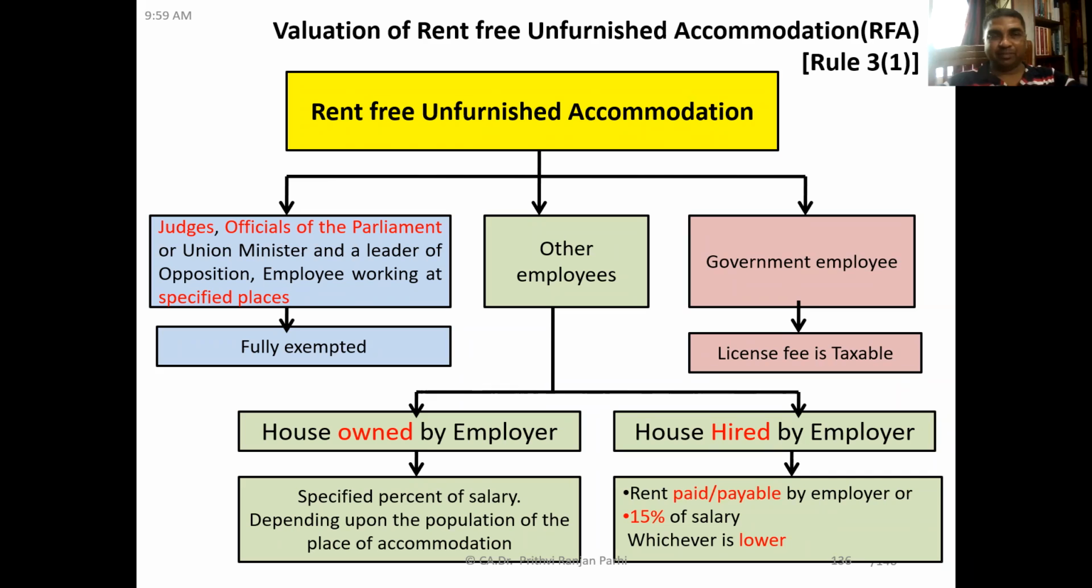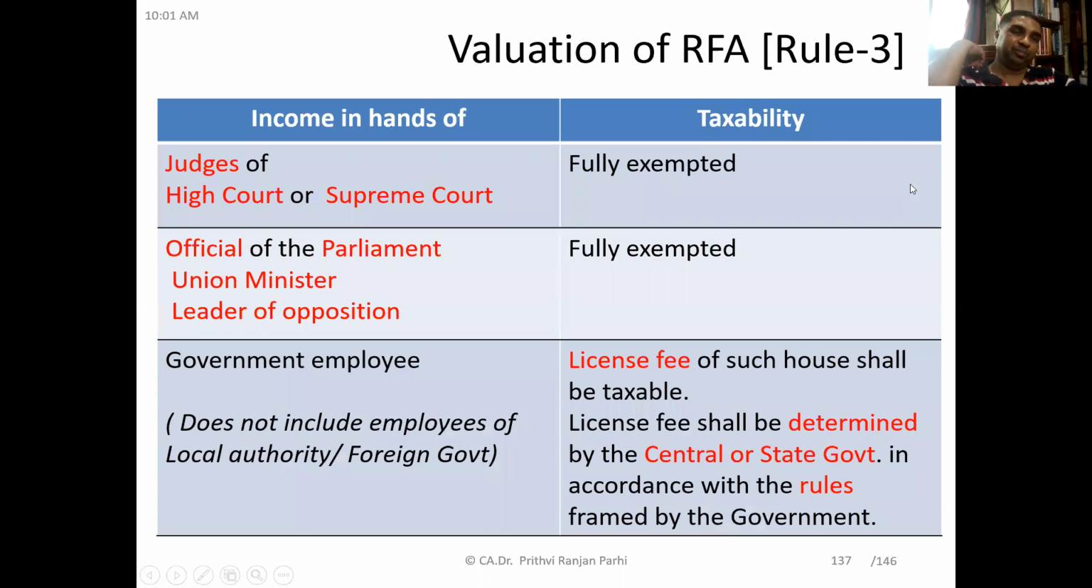Did you understand it broadly? Yes, sir. Okay. Now let us try to elaborate this chart. What I told you, for employees like judges of High Court, Supreme Court, officials of Parliament, union ministers, leaders of opposition, if a rent-free house is provided, what will be the treatment? Fully exempted. And for government employees, here government employee does not include employees of local authority or foreign government. Government employee here means central government and state government employees.